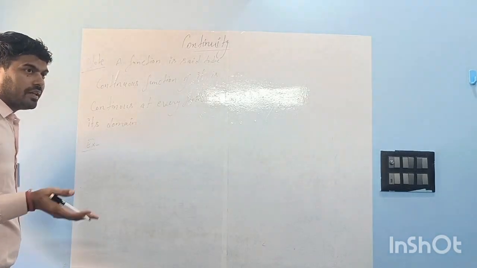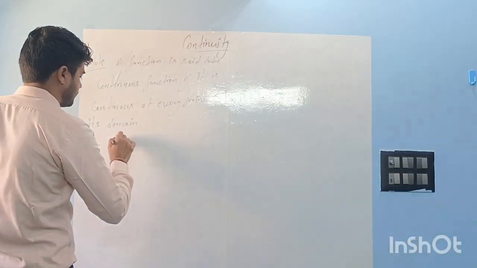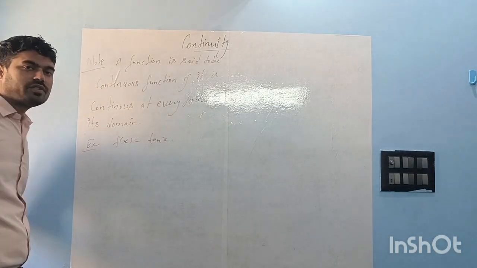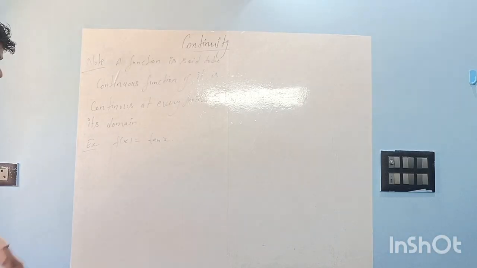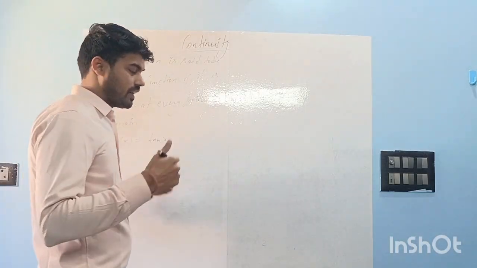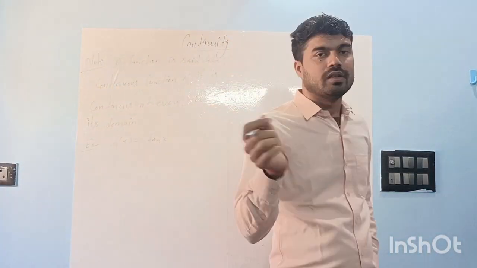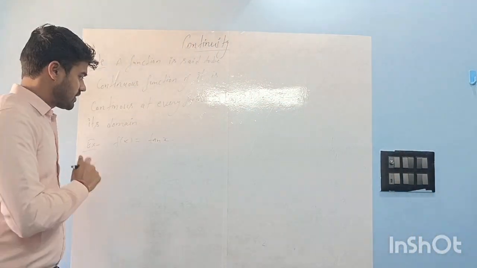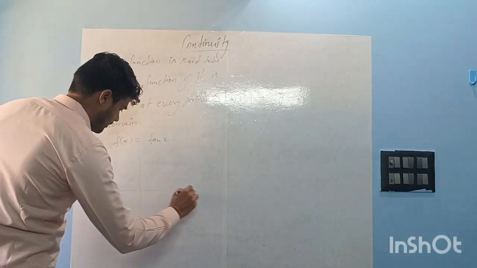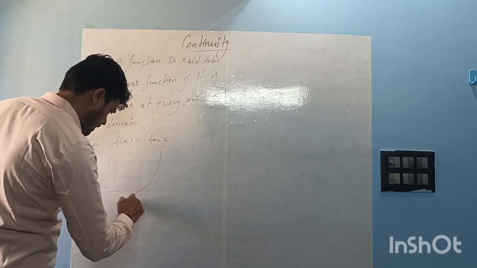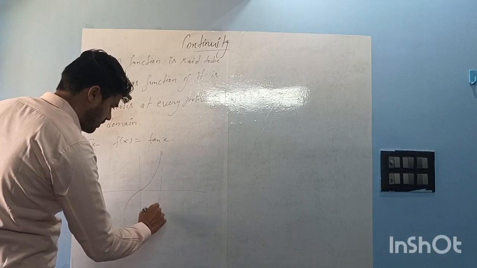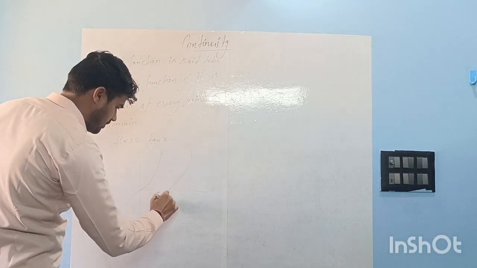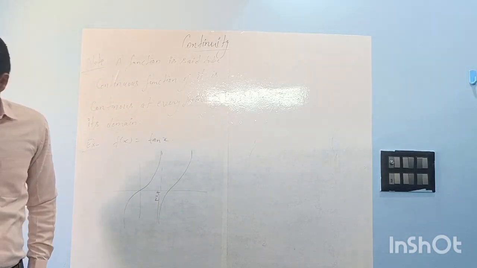like if we take tan x, is it a continuous function? Normally, we have taken the first definition that whenever the graph has any break, it will not be a continuous function, right? But check for tan x. So we know this is the graph of tan x. This is pi by 2, right? And it has a break here. The graph of tan x breaks at pi by 2.